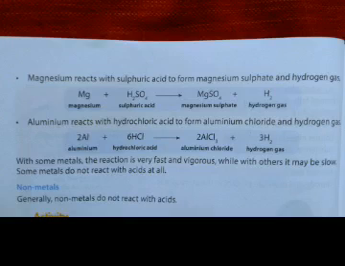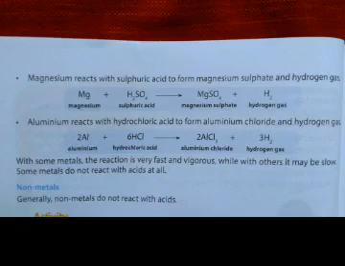In another reaction, aluminium reacts with hydrochloric acid to form aluminium chloride and hydrogen gas. 2Al + 6HCl → 2AlCl3 + 3H2 is the balanced equation. With some metals, the reaction is very fast and vigorous, while with others, the reaction with acid may be slow. Some metals do not react with acids at all.